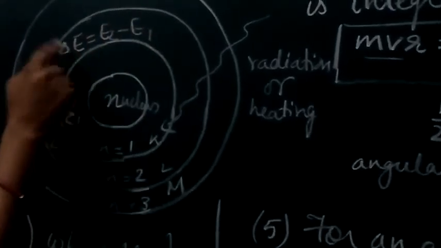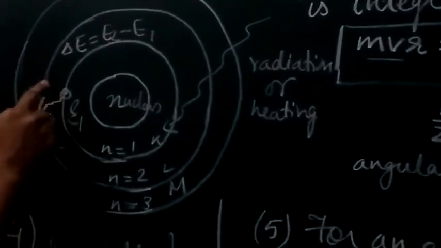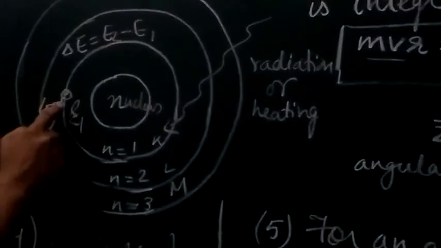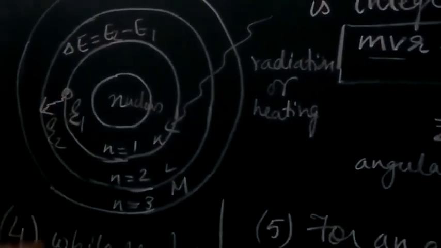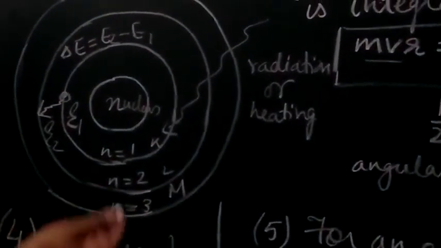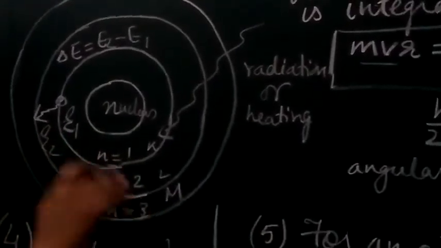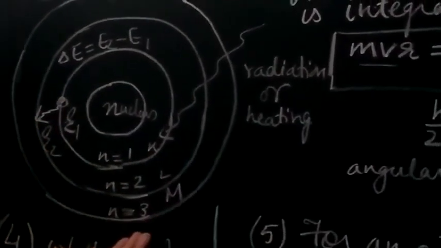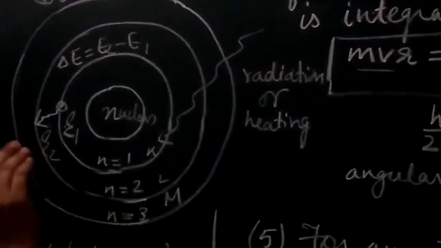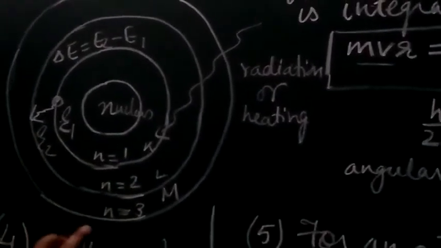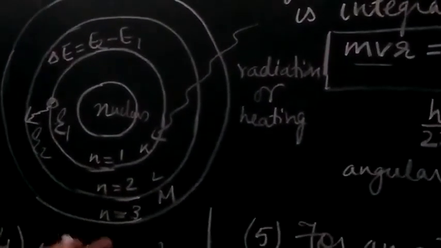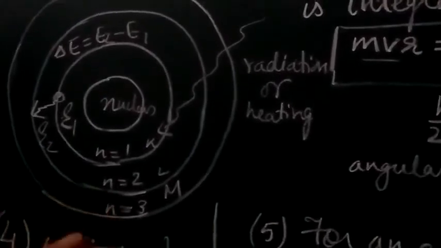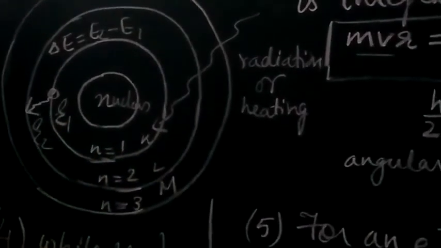So delta E is the energy which is required, or we can say the energy which has been absorbed, for the transition. Now here I am using the word transition. Transition means when the electron jumps from the ground state to the excited state, or the movement or jumping of the electron from one shell to another shell. It is not compulsory that it should be from lower to higher; it can be from higher to lower also.